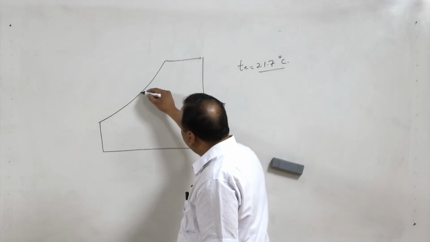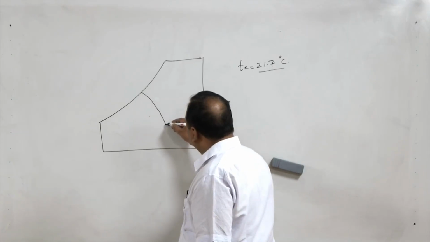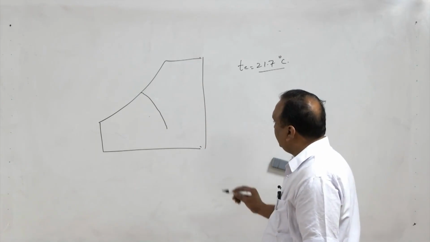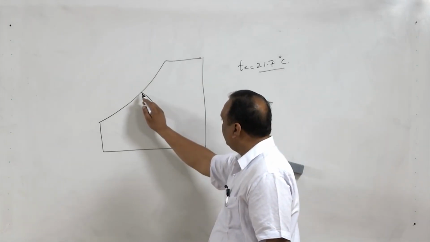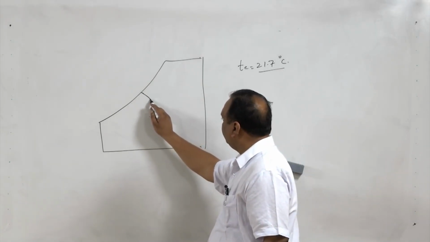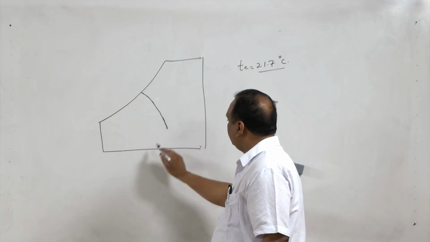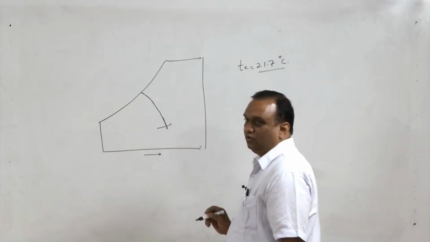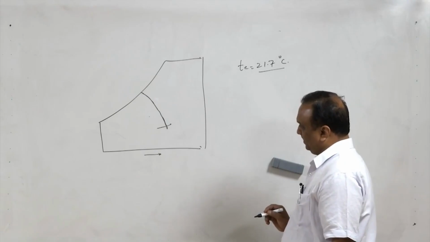And if you follow the effective temperature line, it is like this. This is the effective constant comfort line. If the dry bulb temperature is high, you can go for lower relative humidity.